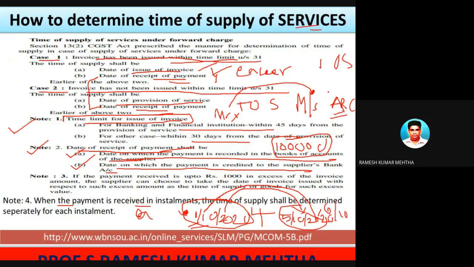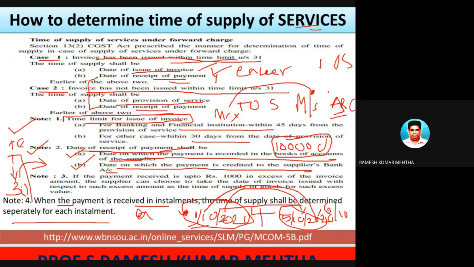When the payment is received in installments, the time of supply shall be determined separately for each installment. For example, there is a continuous supply of services, as in case of telecommunication services. The service provider is providing service for 30 days, and on the 1st of the next month he is issuing a bill or invoice.